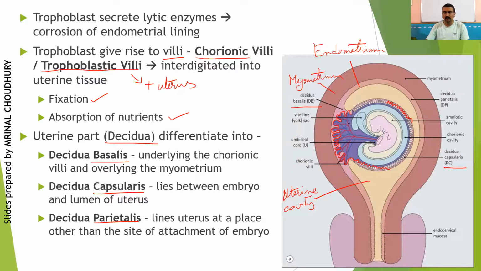So when the fetus entered the endometrial tissue and started growing, a part of the endometrium was pushed towards this side where interdigitation took place. This is the part of the endometrium which is going to function as the placenta soon. It is developing the placenta along with the chorionic villi, and this is the part of the endometrium which is not involved in anything. So that part of the endometrium is called the decidua parietalis. Try to understand.